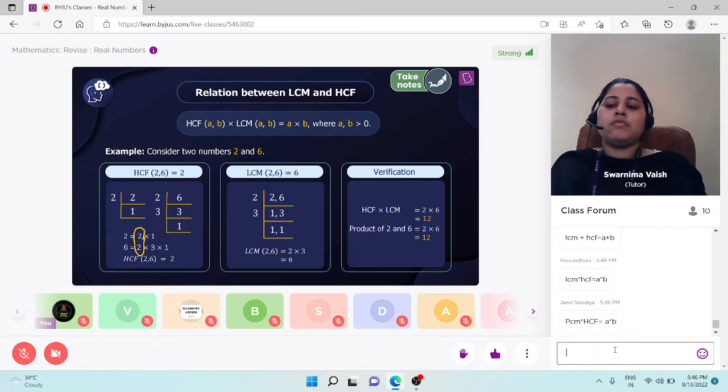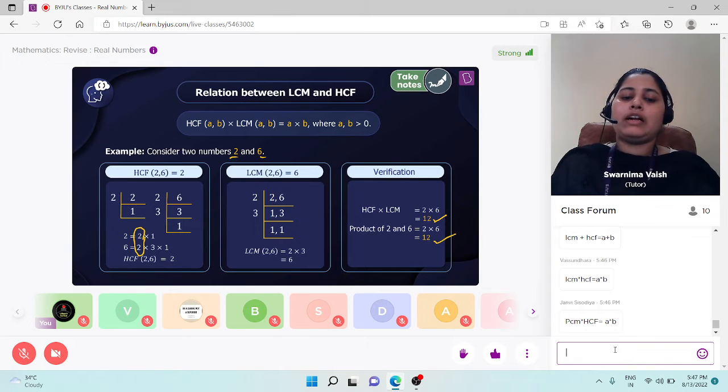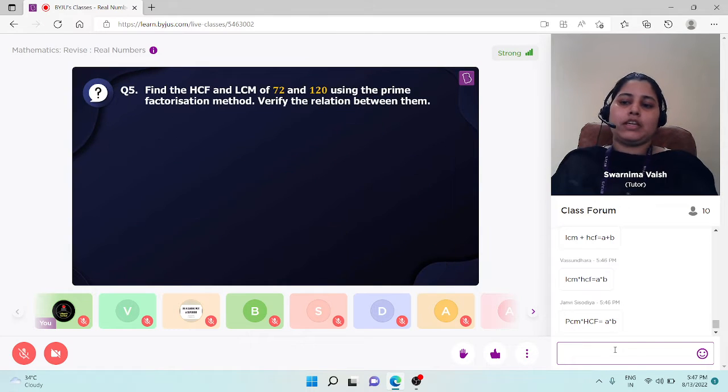If we find the LCM, it is 6 only. Product of HCF into LCM is 12. Product of these numbers is also 12. Means both are the same. The product of LCM and HCF of two numbers is always equal to the product of those numbers. Students, please take notes of it. And well done, Janvi and Vasundhara. Students, absolutely correct answer.